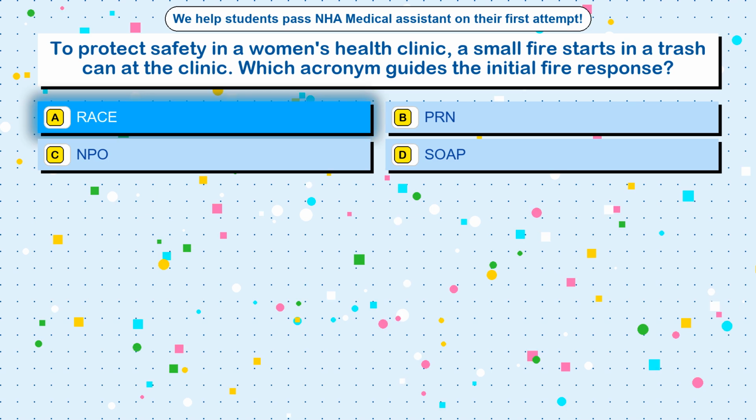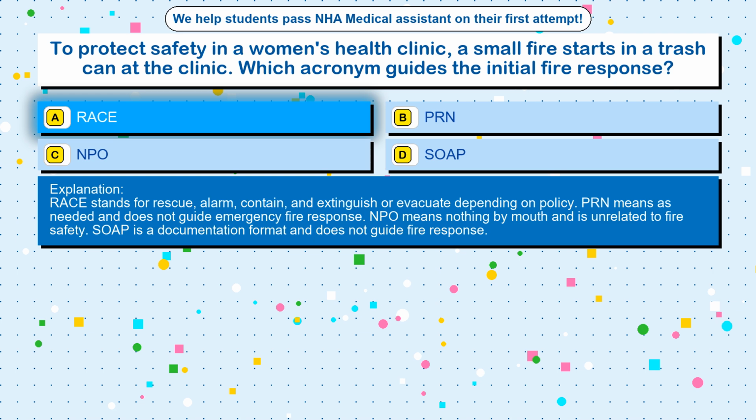The correct answer is option A, RACE. RACE stands for Rescue, Alarm, Contain, and Extinguish or Evacuate depending on policy. PRN means as needed and does not guide emergency fire response. NPO means nothing by mouth and is unrelated to fire safety. SOAP is a documentation format and does not guide fire response.